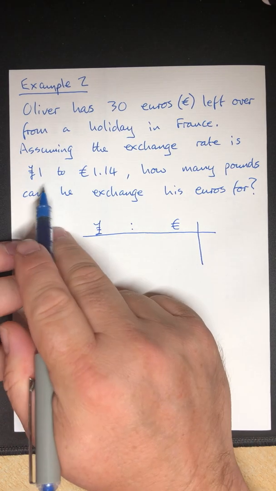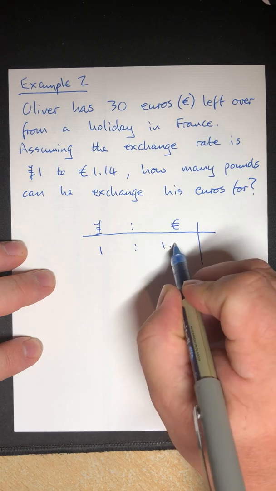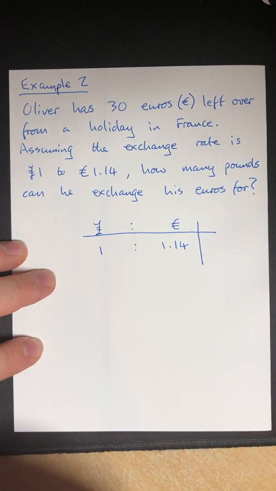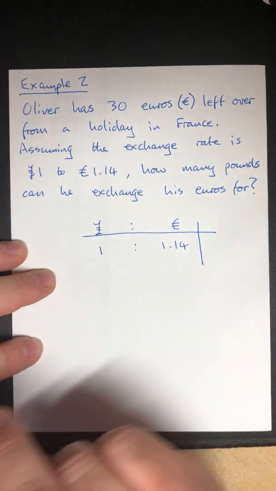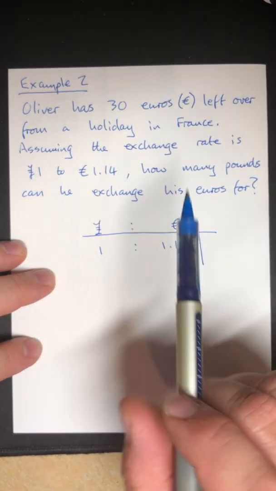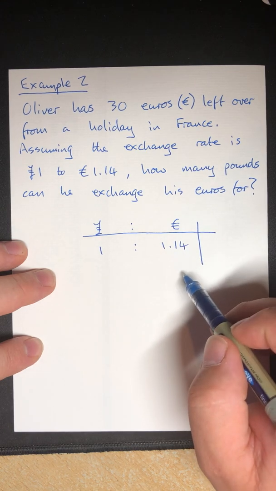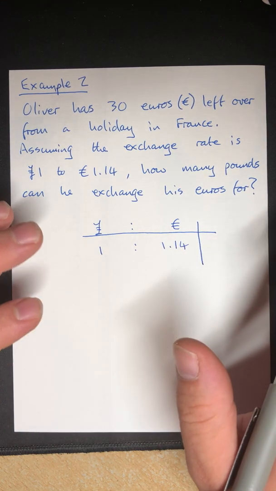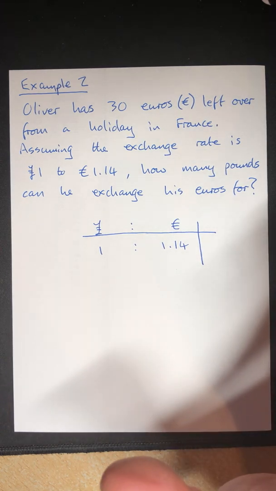Okay, I know I've got my exchange rate. It's 1 to 1.14. What I want is 30 euros. So once again, I'm in this situation where 1.14 going into 30 is a little bit confusing to me. How can I make that easier so I can access this question?